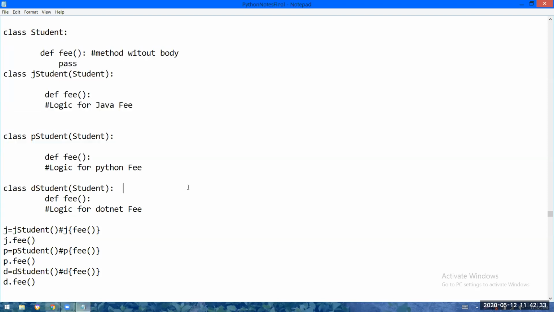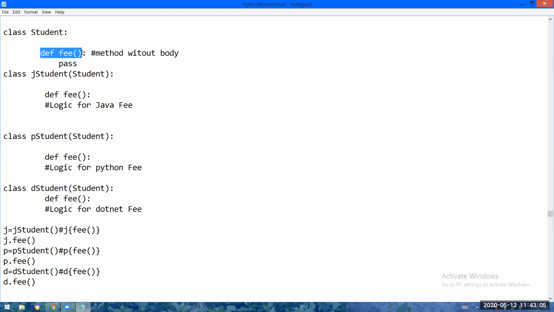I will tell you, see, the term abstraction represents incompleteness. See, why is incompleteness there? You didn't write the body, right? That's why we can say that it is incompleteness. So what is the definition of abstraction? Representing essential features by hiding background details. Essential feature means what? The method declaration, like you're specifying that fee should be there.